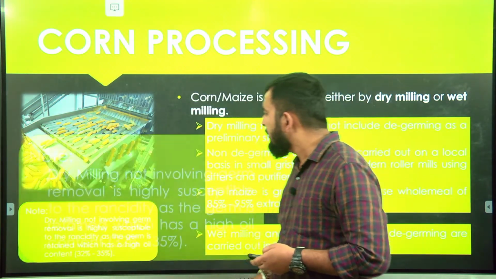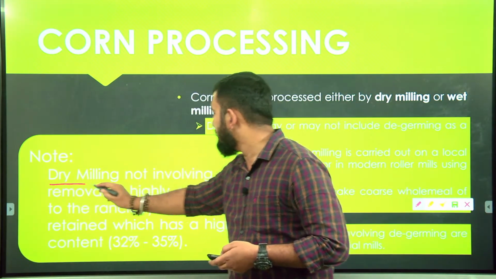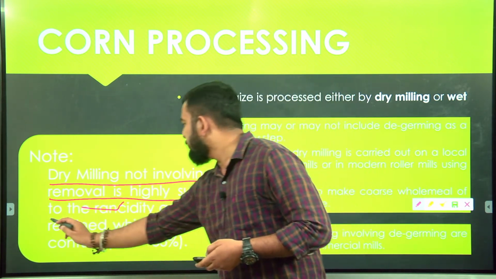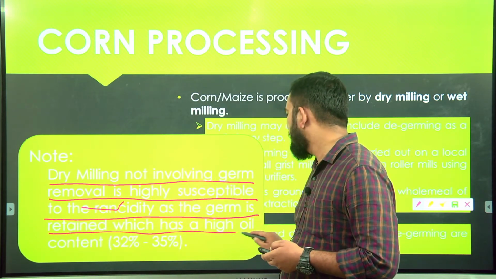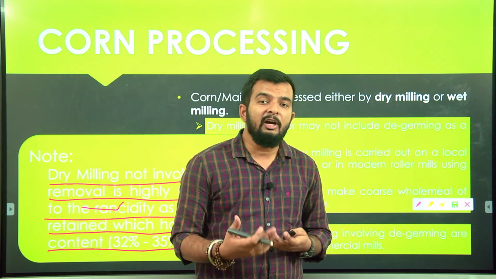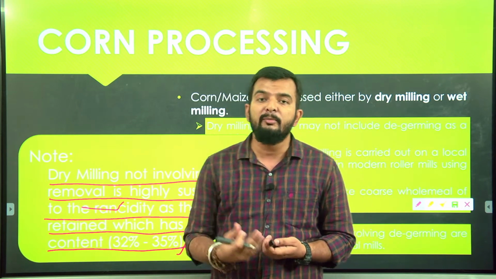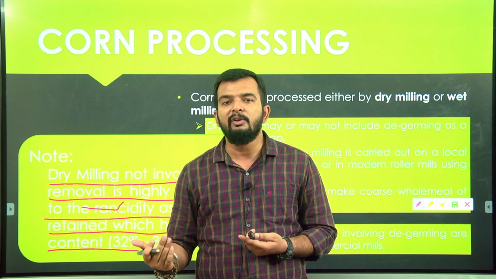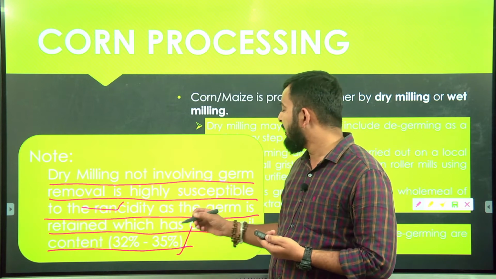Here you can see dry milling not involving degerming, that is, dry milling not involving germ removal, is highly susceptible to rancidity, as the germ is retained, which has a high oil content, around 32 to 35%. We have studied that the germ has a high amount of oil. So when oil is present and you are not removing the germ and you are simply grinding your corn, your final product will also have a high content of fat or corn oil, which will make it more susceptible